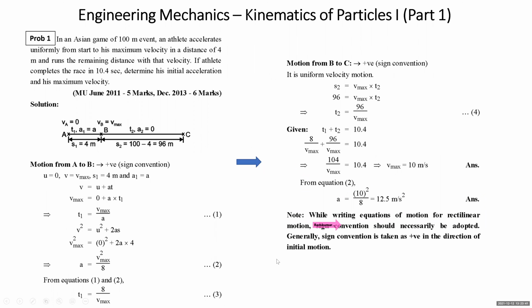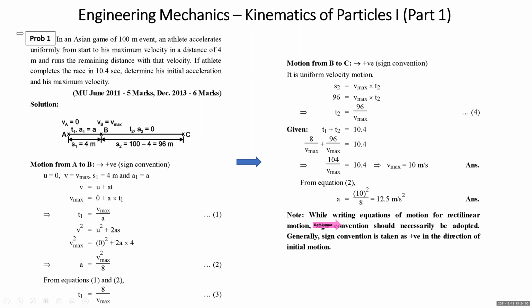Now, students, we are ready to start solving the sums. I'll cover all types of the problems. Total 13 problems will be covered in this lecture on rectilinear motion at constant acceleration. Of course, rectilinear motion at constant velocity will also be part of the problems.